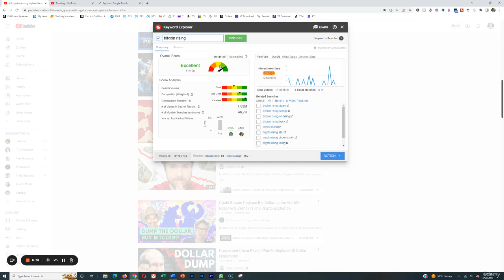But you can see over here, not only is it recommending this keyword phrase is decent to rank for, so we should go after it and try to find an article that we can paraphrase or create a video script around Bitcoin rising, but it's also going to give you related searches over here on what you can put in your script to actually rank for specific keywords. So why is Bitcoin rising today? Crypto rising today. Crypto rising Phoenix skin. I don't know what that is, but you'd have to search for it.